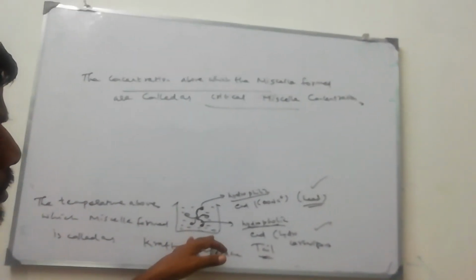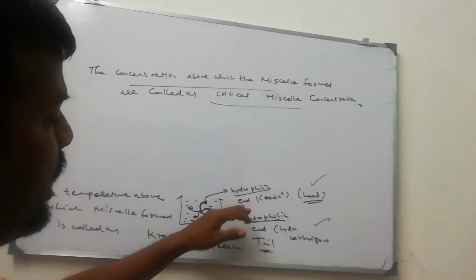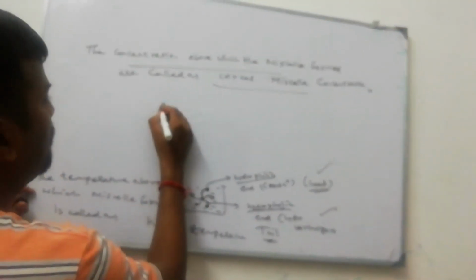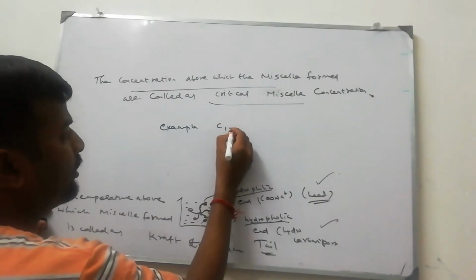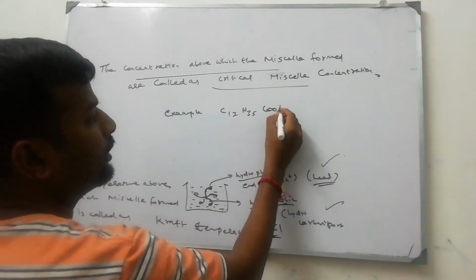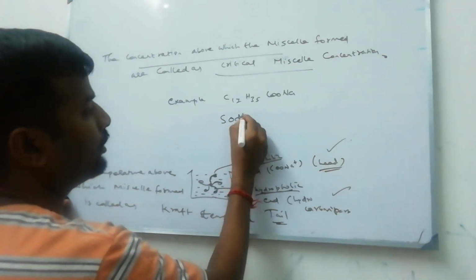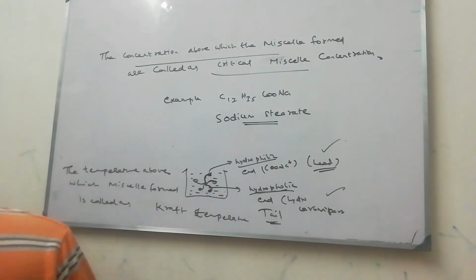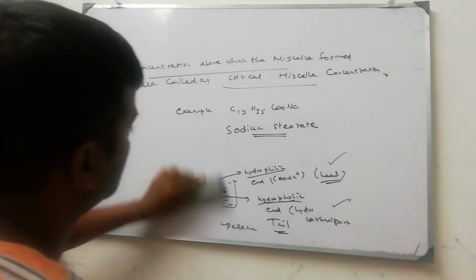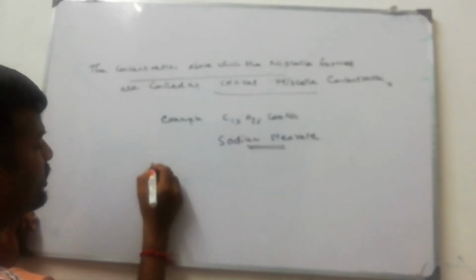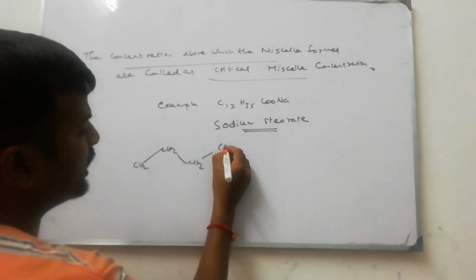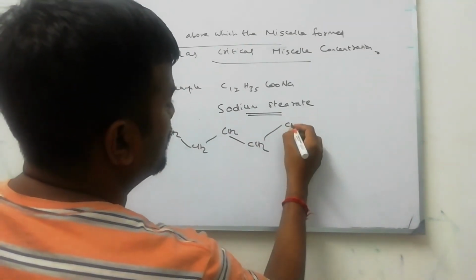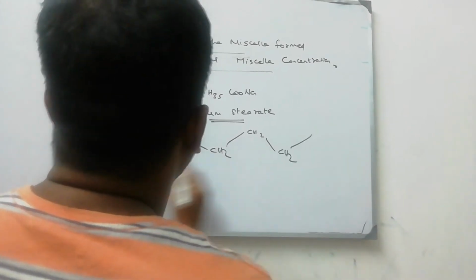I have drawn what a micelle is. A micelle contains two ends. One is hydrophilic, the other is hydrophobic. An example is C17H35COONa. The name is sodium stearate. It is a soap. The tail end has CH2, CH2, CH2, and so on.